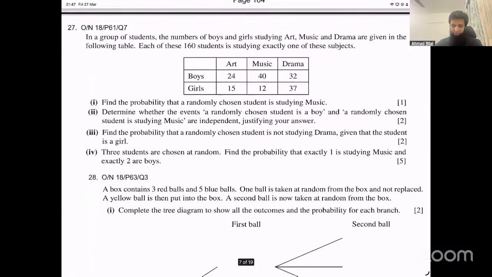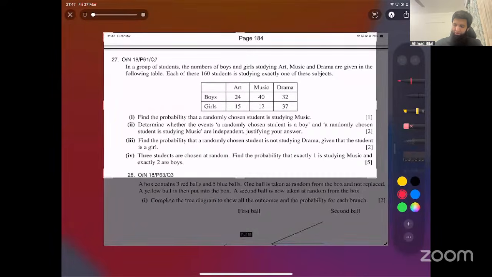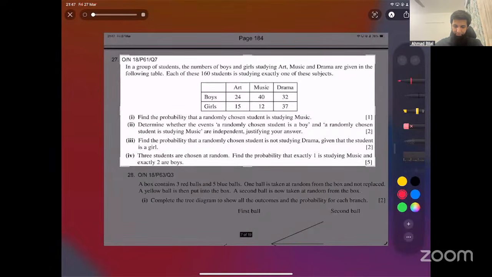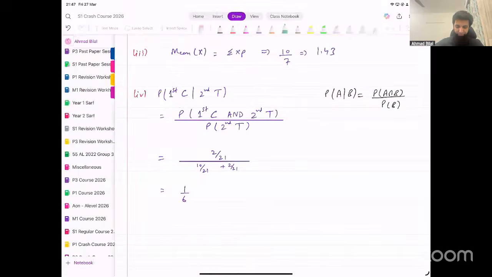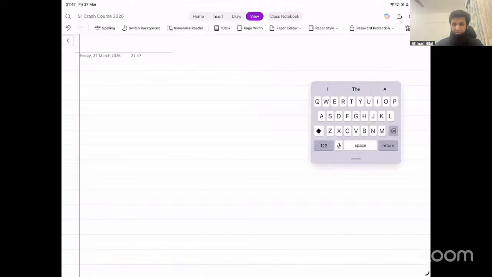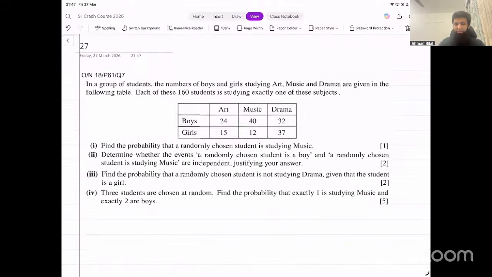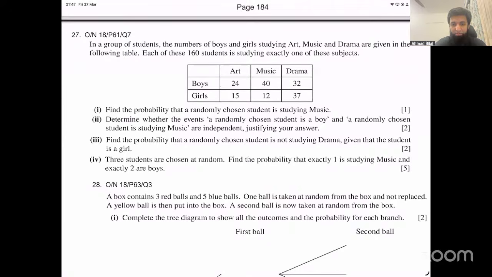Question number 27 from the worksheet. Question 27. Let's try this. Now, this one is fairly complicated. Has anyone attempted this yet? No? Okay. So let's have a look at this. 27, and then we'll do one more at least, or maybe two more. I'll at least show them to you quickly.